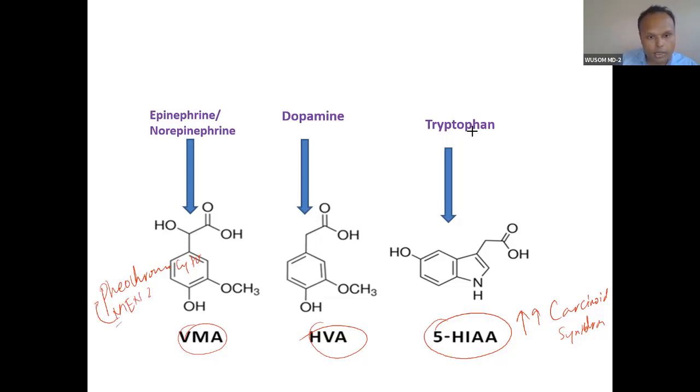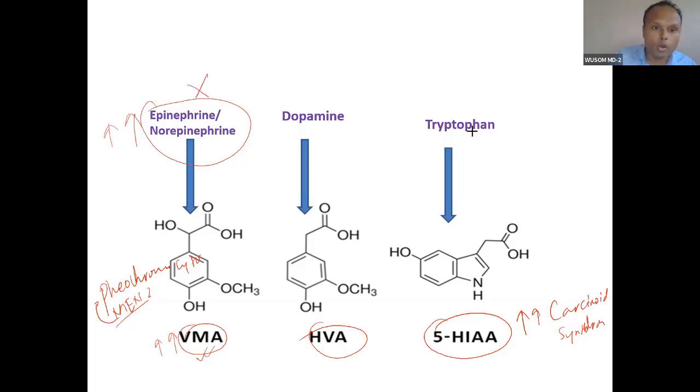So in MEN2 they will have a very high amount of epinephrine, and you will see a very high amount of VMA in urine. From this vanillylmandelic acid, you will diagnose the patient having high epinephrine secretion. This is how you can diagnose. VMA is the laboratory test for finding out high concentration of norepinephrine.